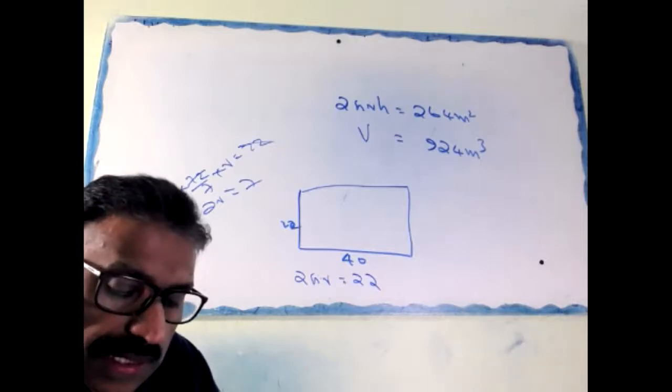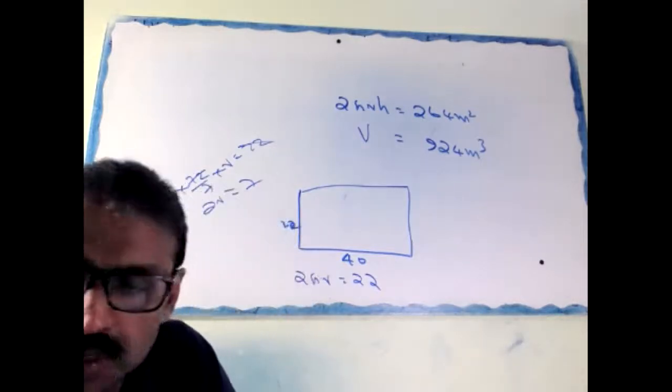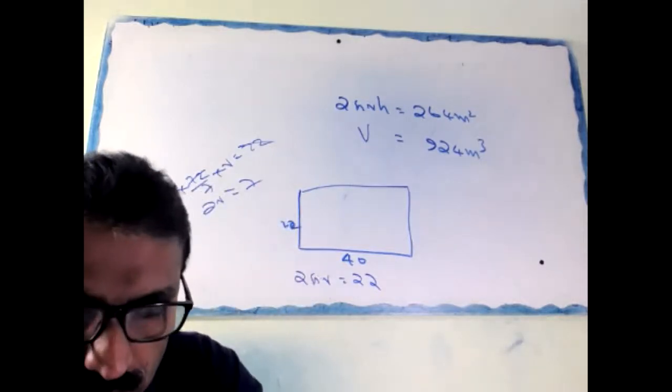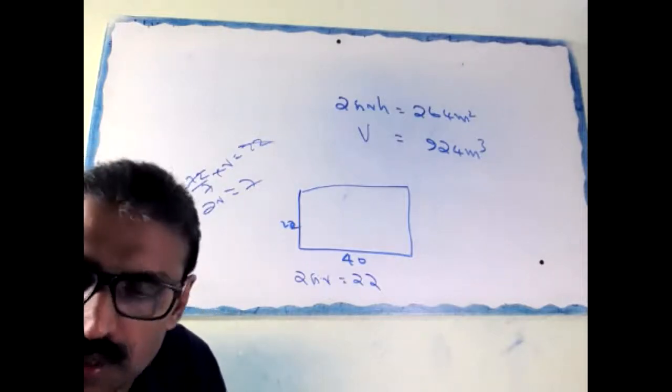Okay, next one. A cylinder, a cone, and a hemisphere. You need to study the easy questions and also check the difficult questions.